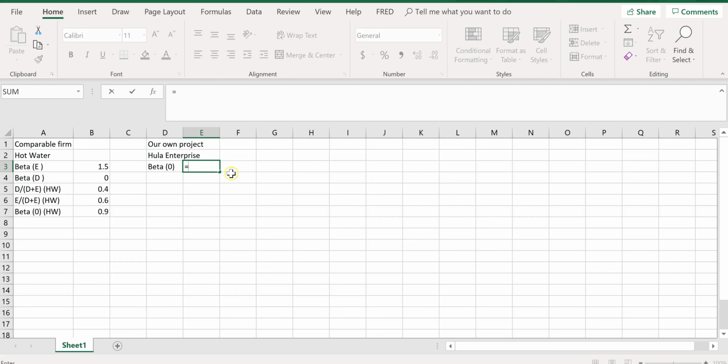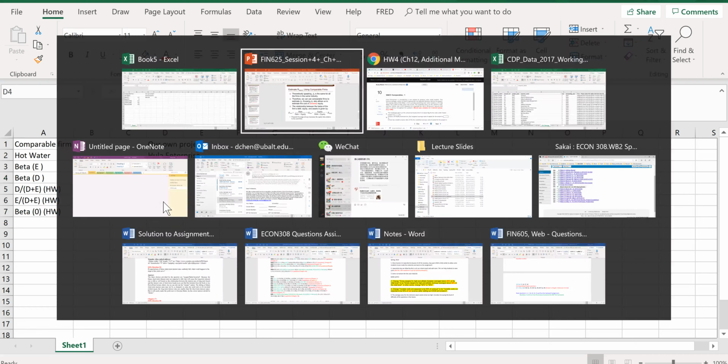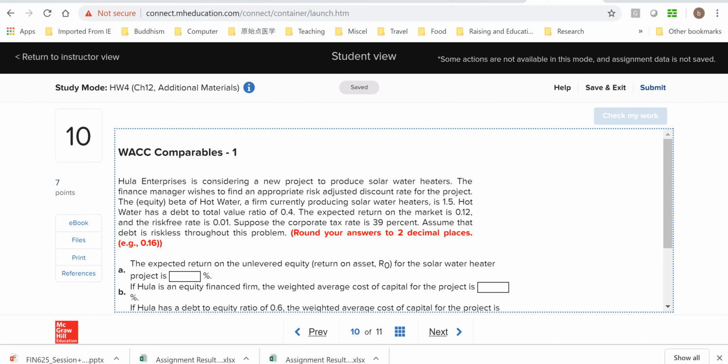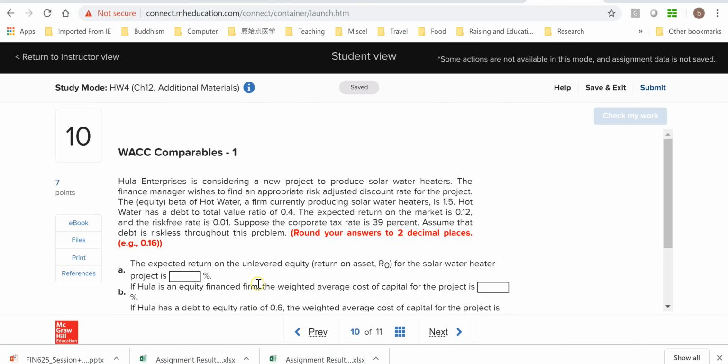It simply equals that, 0.9, same as the comparable firm. And then based on the asset beta, beta 0, we can figure out the return on unlevered equity, which is R0. We need to know the risk-free rate. We also need to know the market return, and we can use the CAPM.